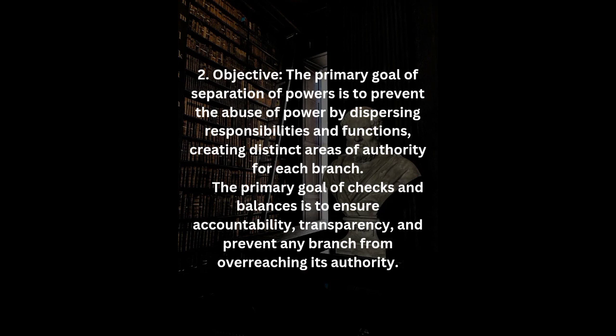Number 2. Objective. The primary goal of separation of powers is to prevent the abuse of power by dispersing responsibilities and functions, creating distinct areas of authority for each branch. The primary goal of checks and balances is to ensure accountability, transparency, and prevent any branch from overreaching its authority.